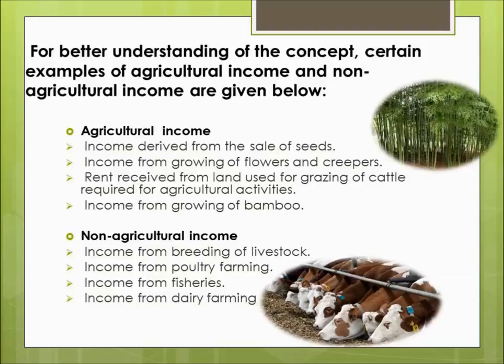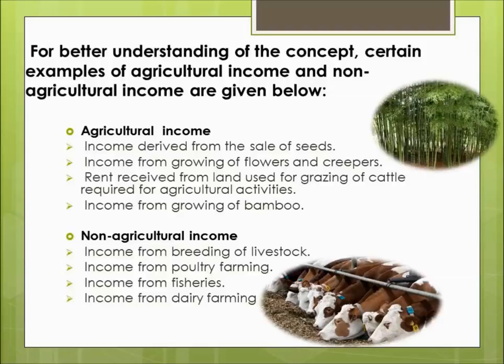And what are these? Number 1, income derived from sale of seeds. If I am selling some seeds and deriving income from that, then that will be considered an agricultural operation as per section 2 subsection 1A, and thus that income from the sale of seeds will be an exempt income as it falls under the category of agricultural operations.